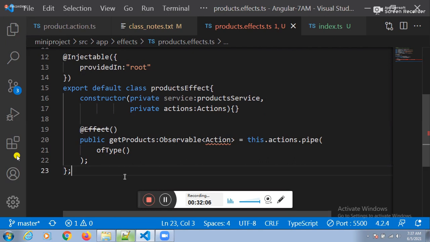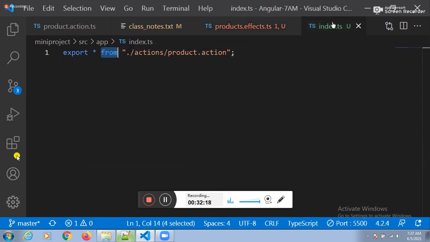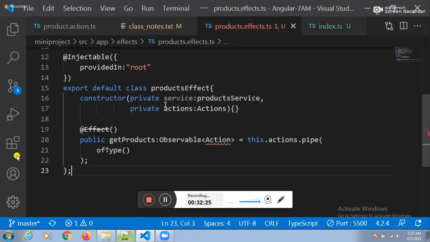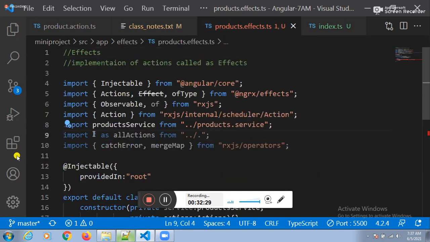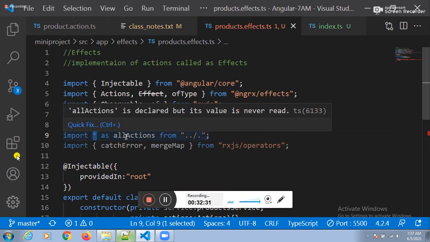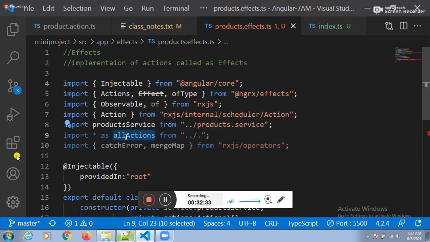One more point is, all the actions. You people need to tell. All the actions are present into which file? Index.ts file. Yes or not? Yes, sir. Can I import it? Yes, sir. Let me import it here. Import everything to which variable? All actions. So all the actions are stored here now.